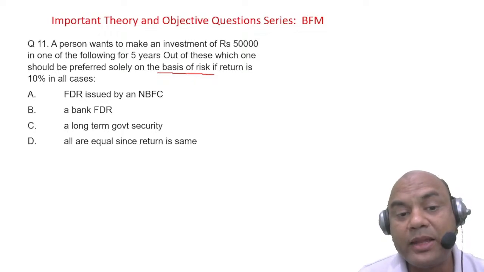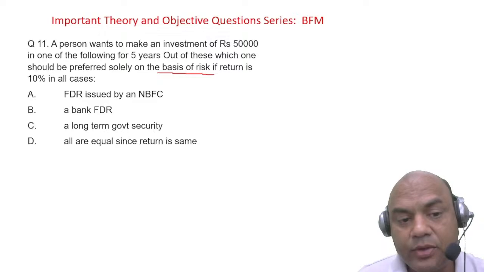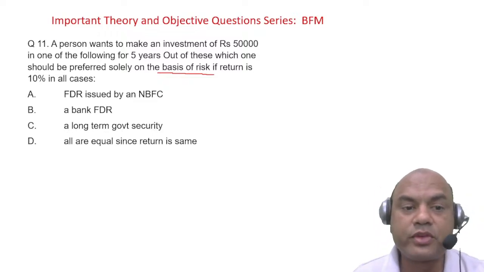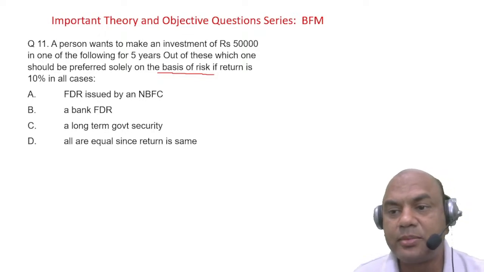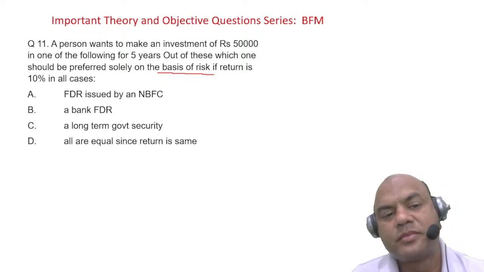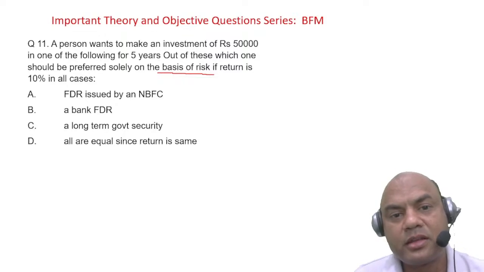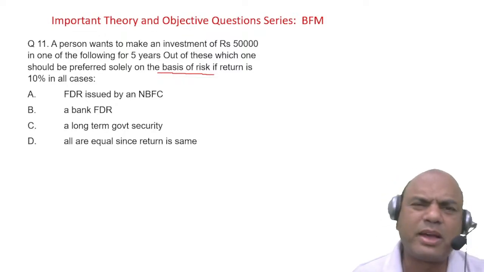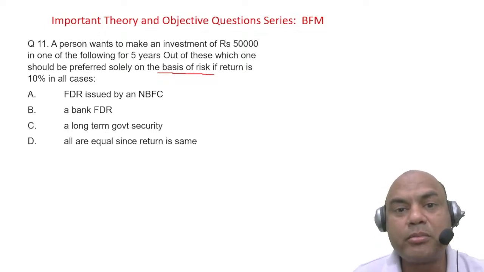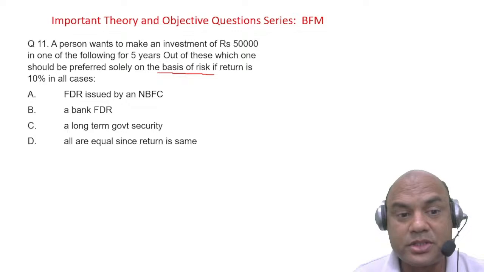FDR issued by NBFC, a bank FDR, a long-term government security. All are equal since the return is same. Very important. Which one will you invest? FDR issued by NBFC? I know you all are bankers, because being in the bank, you all will always prefer what? Bank. Oh, bank is the safest institution. Bank.